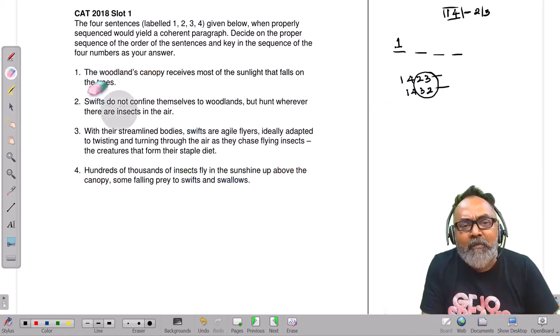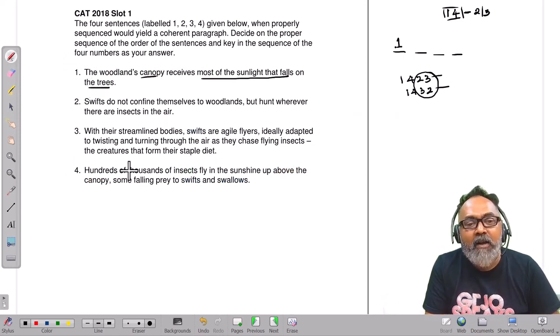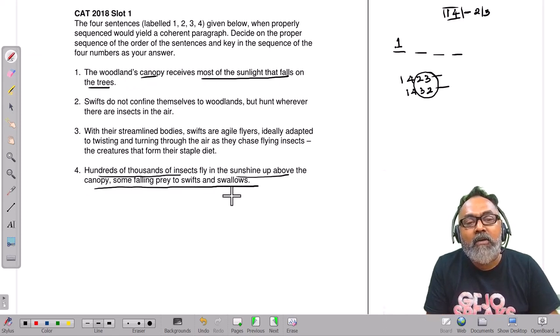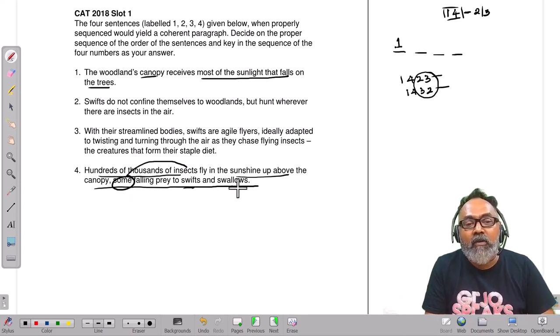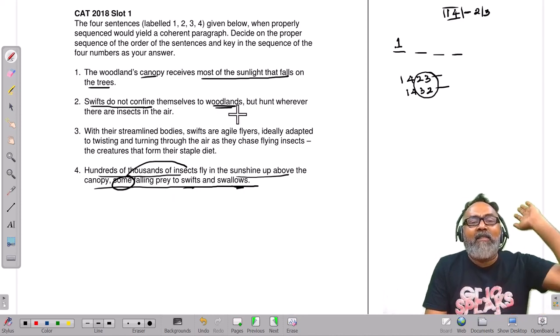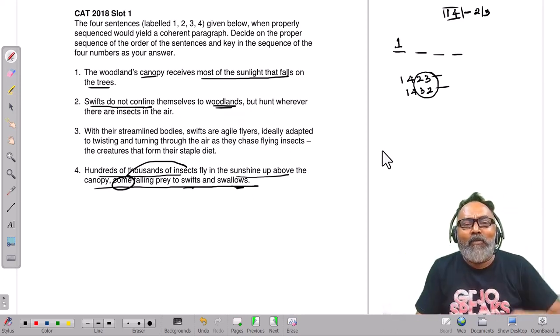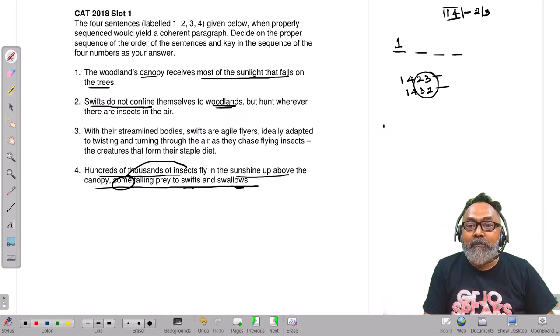Let's analyze this a bit. The woodland canopy receives most of the sunlight that falls on the trees, correct? Hundreds of thousands of insects fly in the sunshine above the canopy, some of these insects fall prey to swifts and swallows. Okay, let's look at 2 and 3. Swifts do not confine themselves to woodland, but hunt wherever there are insects in the air. But now you're saying that we don't care. So we've talked about canopy, and there are insects flying.